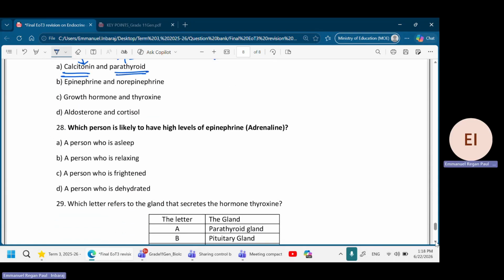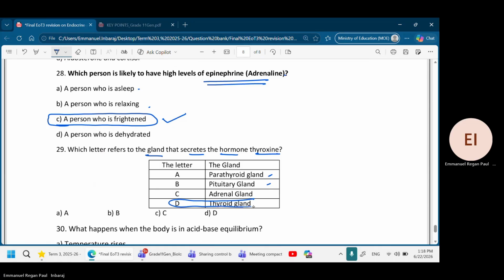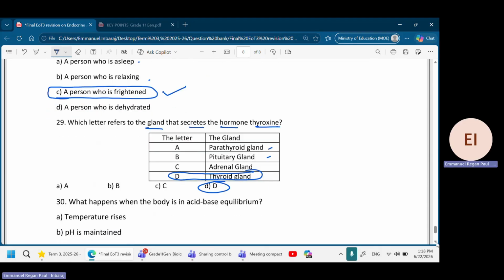28. Which person is likely to have high levels of adrenaline or epinephrine? A person who is asleep? A person who is relaxing? No, a person who is frightened because he is in fear. When you are in fear, adrenaline will be secreted. Which letter refers to the gland that secretes the hormone thyroxine? Thyroxine is released by the thyroid gland. So the answer is D.